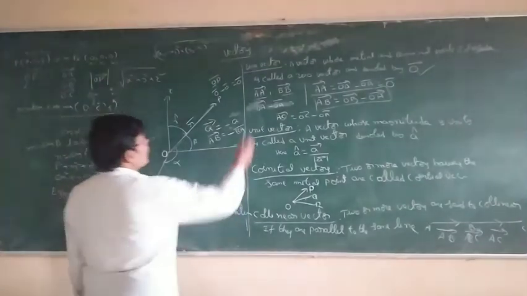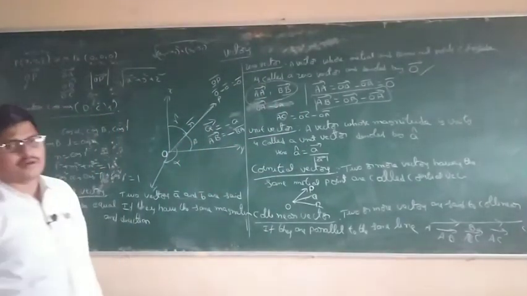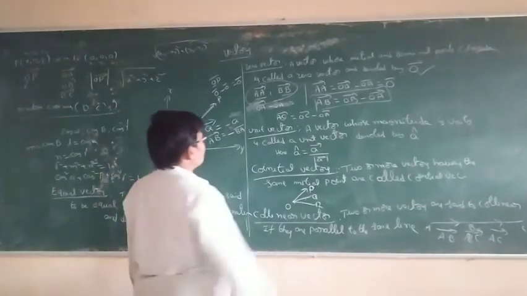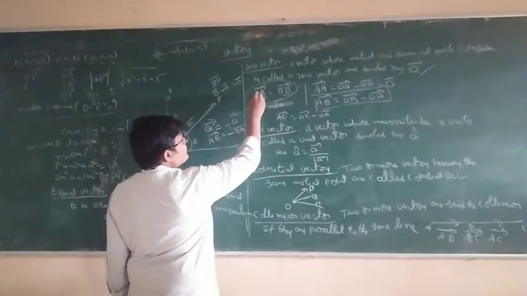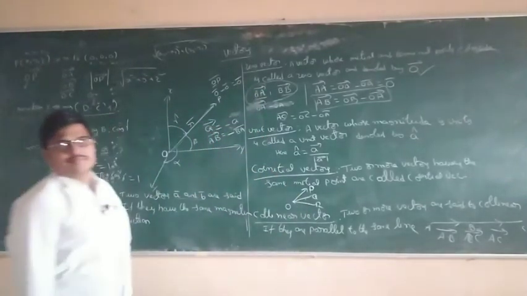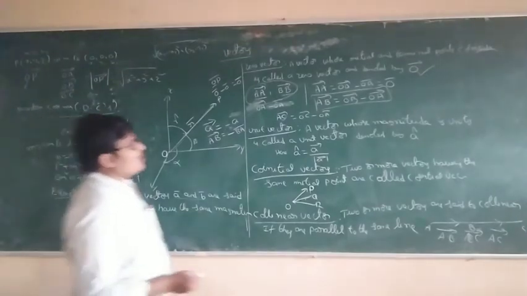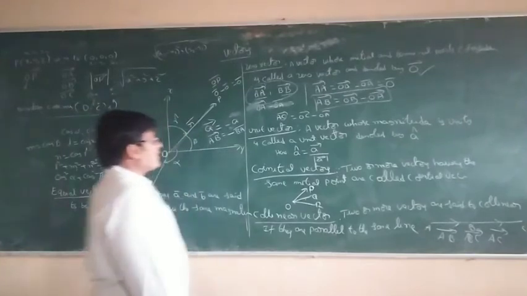Another example is AA bar, BB bar, CC bar, DD bar, all the same, because the initial point and terminal point are the same. In AA, the first is the initial point, the second is the terminal point. Both are the same. Okay, this one: AB bar is equal to OB bar minus OA bar.